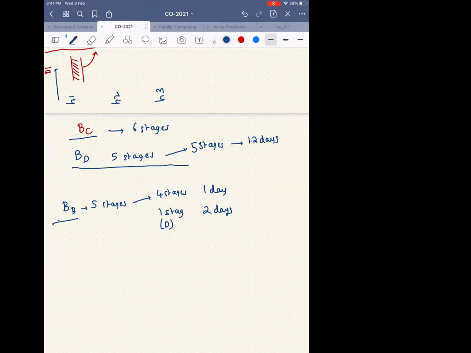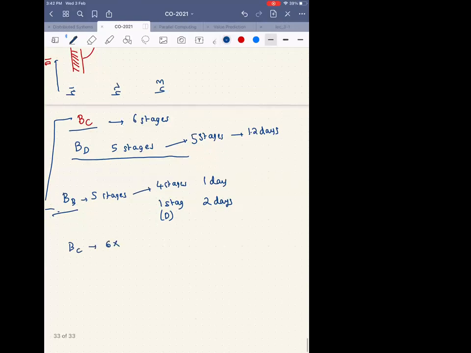Okay. So now, I hope everybody understood Builder C and Builder B. So Builder C is intelligent. Anyway, he has got a speed up of 6x. But the problem is that there's a constraint now. The constraint says that I cannot split the door. That's the constraint that Builder D has, right?